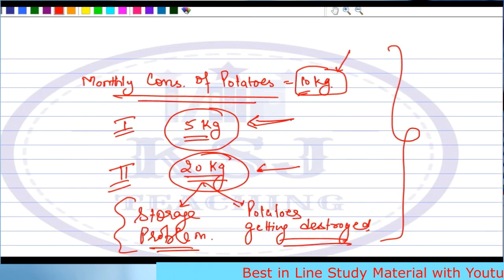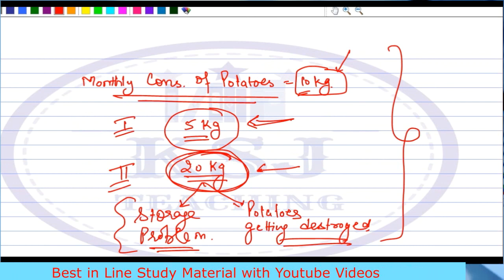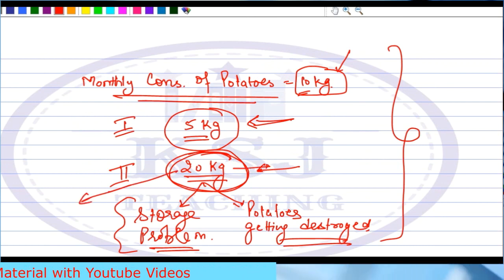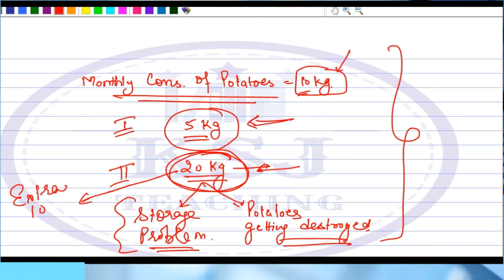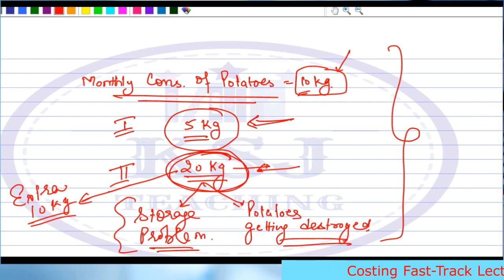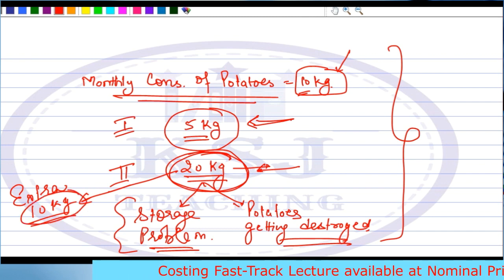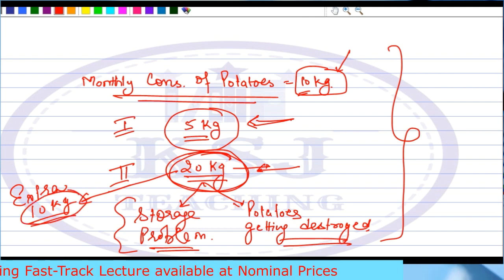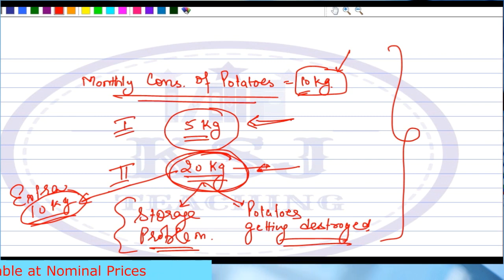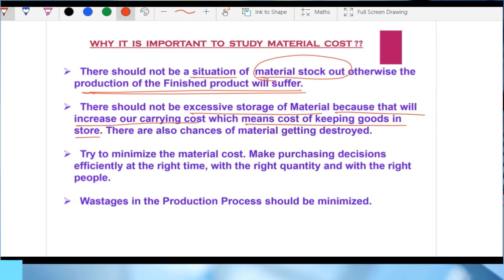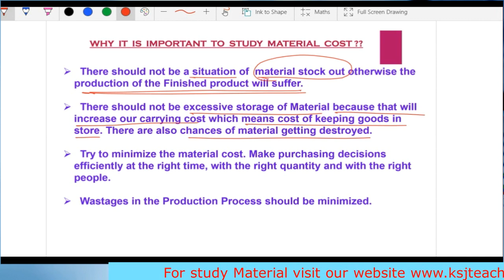What it means, say you have 20 kg potatoes, right? 10 kg is already, you have the storage of 10 kg. Now what will happen? For that extra 10 kg, you will buy another drum or so. That will increase what? That will increase your cost, na? You have to buy an extra refrigerator. You have to buy an extra drum for keeping that 10 kg so that they don't get destroyed. Isn't it? That will increase your carrying cost. That will increase your cost basically. What is carrying cost? I'll come to that later on. Right? That will increase your cost because you have to buy something new to keep that extra 10 kg. There are also chances of material getting destroyed. So this is what I told you, the two problems.